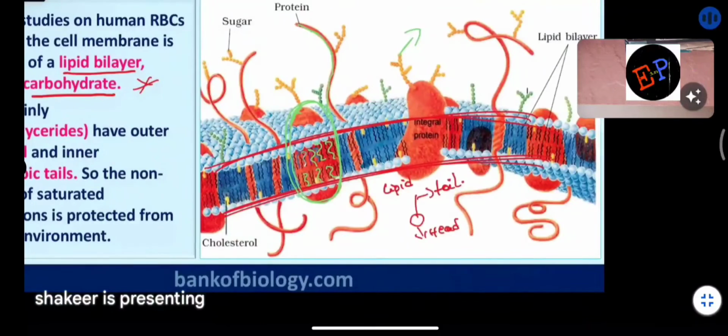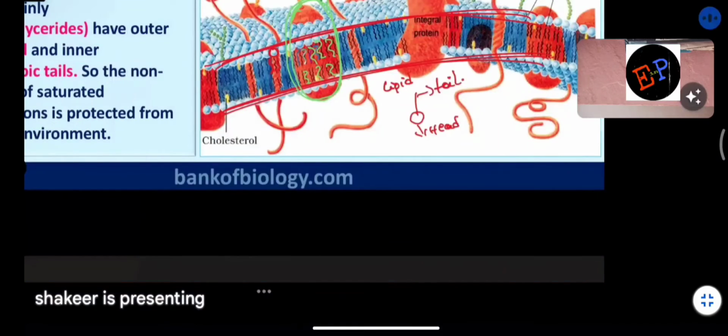you are seeing this parallel-like structures, no here. So they are lipids. So their shape will be somewhat like this. So this is a lipid and two tails will be present. So this is the structure of a lipid.